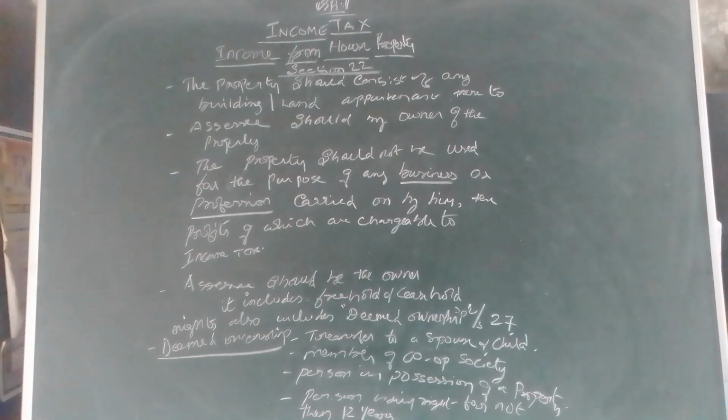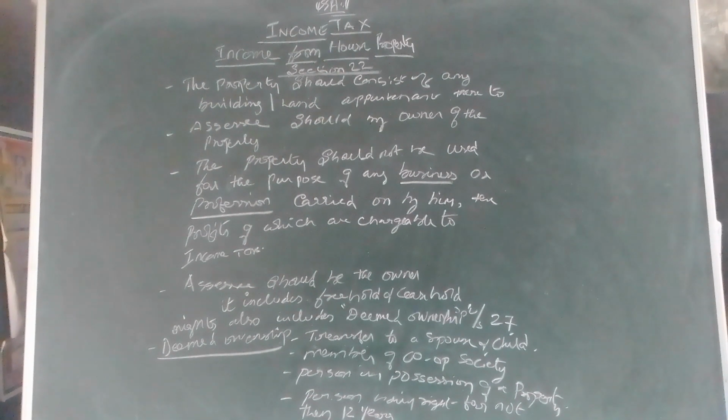Then, a person having the right to the property for not less than 12 years. So, a minimum of 12 years if you are having it, there is a saying, but it is challenged in court. There is a saying that if a person continuously possesses the land for more than 12 years, then he will be considered as the owner. Whether it is correct or not is a different matter. Whereas as far as income tax is concerned, it is named deemed ownership. So these things give you the idea about what is income from house property.